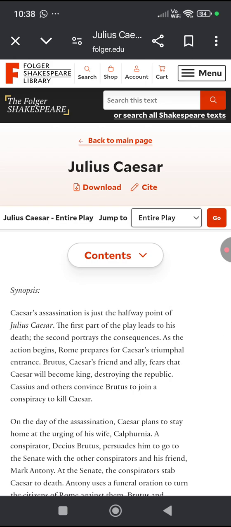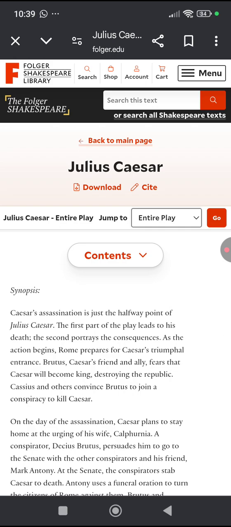Caesar's assassination is just the halfway point of Julius Caesar. Julius Caesar was one of the greatest generals in ancient Rome, and he was assassinated. An assassination is the killing of a ruler or a king. And this assassination takes place at the halfway point of the play Julius Caesar. The halfway point is Act 3. All of Shakespeare's plays are divided into 5 acts, and Act 3 is the halfway point of the play.